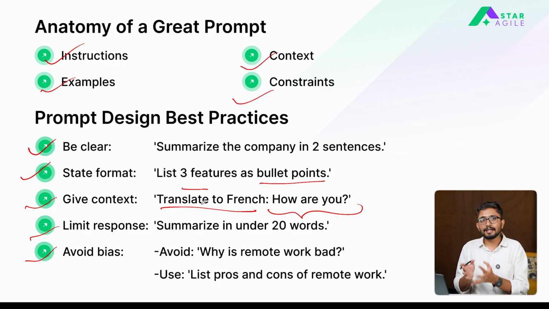So rather than creating prompts in such a way that introduces inherent biases, ask the model more neutral questions. Instead of asking why remote work is bad, you could ask, list the pros and cons of remote work, in which the model can generate responses from both perspectives. One perspective is where you list down all the good things about remote work, and the other is all the bad things that can happen with remote work. So these responses will be more accurate because you are not making the model think from a certain angle alone. So keep these things in mind whenever you design any given prompt.